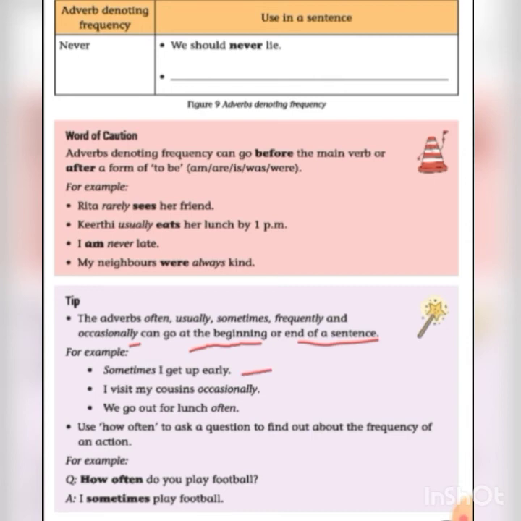Here the adverb of frequency sometimes comes at the beginning of the sentence. Next, I visit my cousins occasionally. Here occasionally denotes an adverb of frequency. It comes at the end of the sentence. We go out for lunch often. So here often is an adverb of frequency. It comes at the end of the sentence.